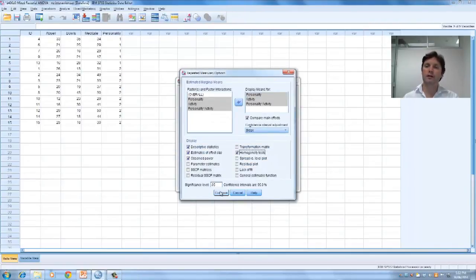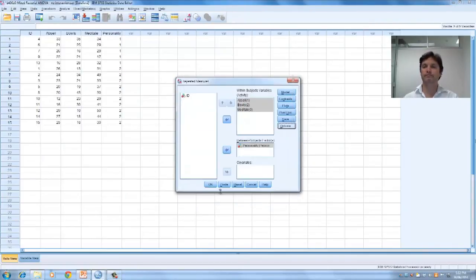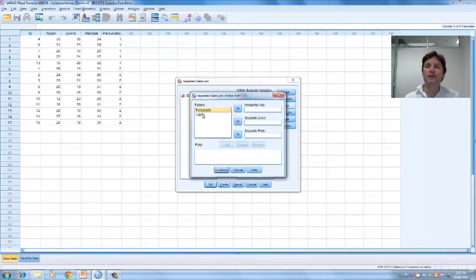So let's click Continue. Now, whenever we're doing a mixed ANOVA or looking at any interaction or even not, it's best to get a visual representation of what the data is doing. So let's do some plots. Let's click on Plots, and here we've got the 2 factors or 2 independent variables. We've got activity, and let's park that in the horizontal axis, and the between subjects variable, which is personality, let's park that over there.